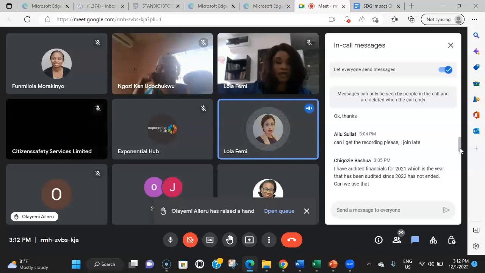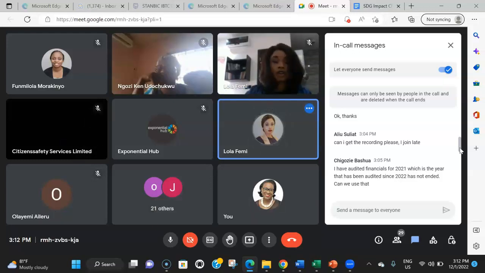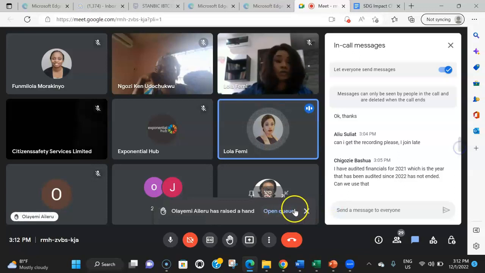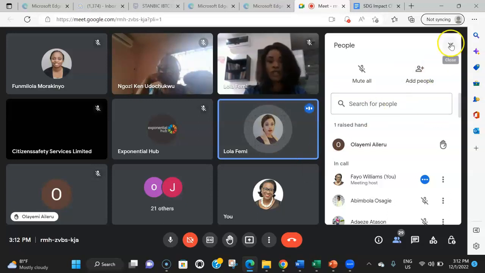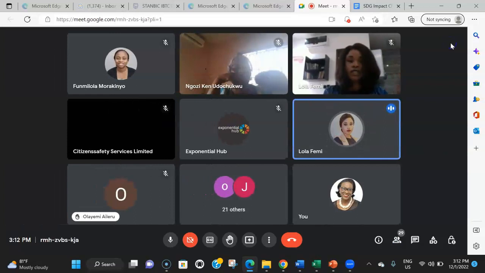Because if you're creating opportunities for, let's say, widows, and these opportunities result in job opportunities for them, then that means that your SDG is overlapping with another SDG. So there's a point in your application where we're going to ask you, what SDG does your application address? So pick one unique SDG that you know this is what I am supporting and this is what this project is about.